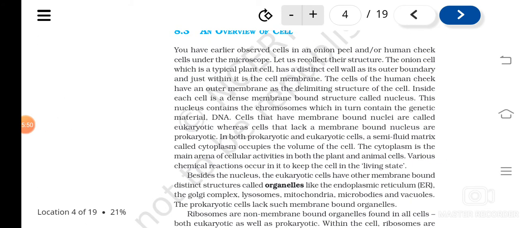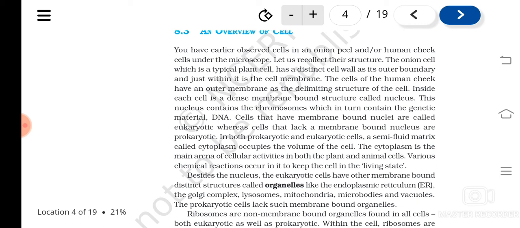So when you see the overall shape or structure of a cell, in plant cells the outermost boundary will be the cell wall, isn't it? Cell wall will be there. And if you take an animal cell, what will be the outermost boundary? The cell membrane. Understood? Or plasma membrane.